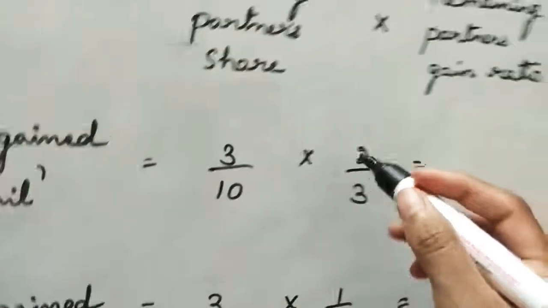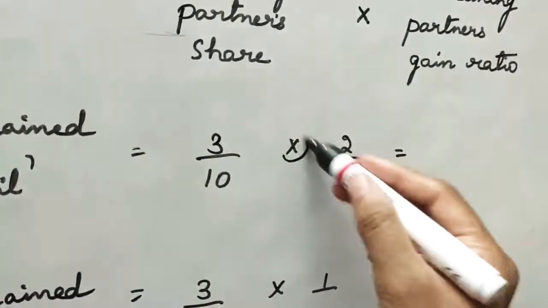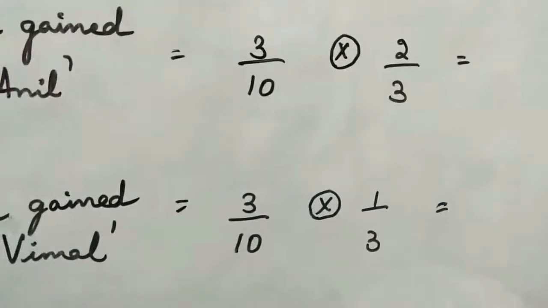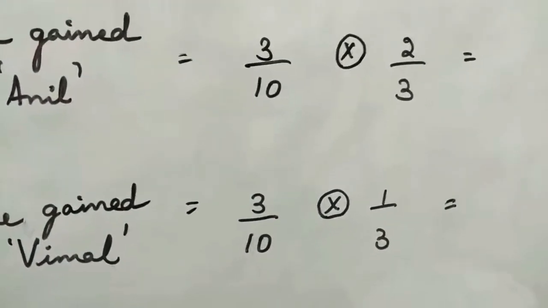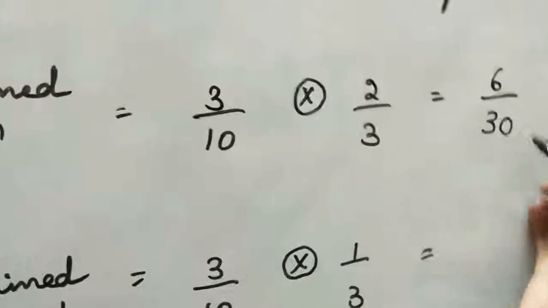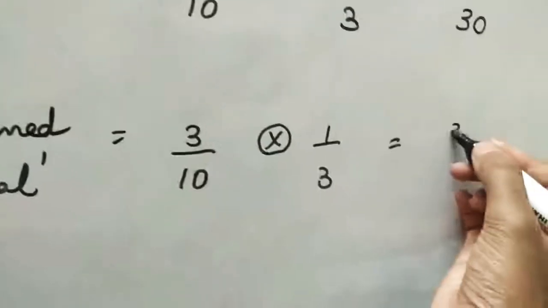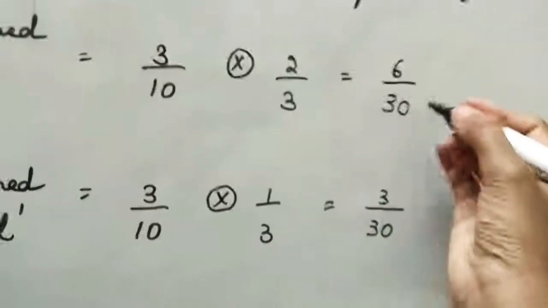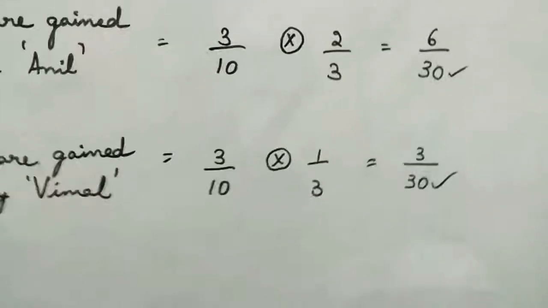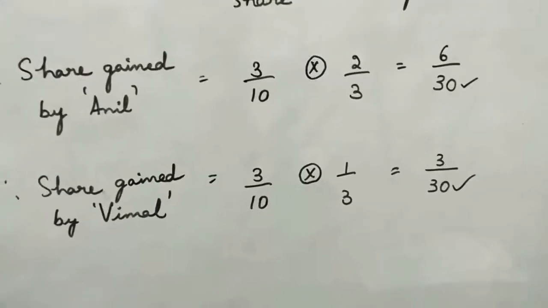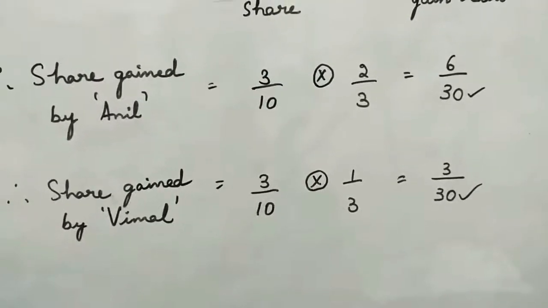When it is a multiplication symbol, go for direct calculation. Need not compare the denominators. Clear? So 3 2s are 6, 10 3s are 30. Similarly, 3 1s are 3, 10 3s are 30. Now just observe, denominators are same. So the share gained is 6 by 30 and 3 by 30. Bring this to the shortest form.